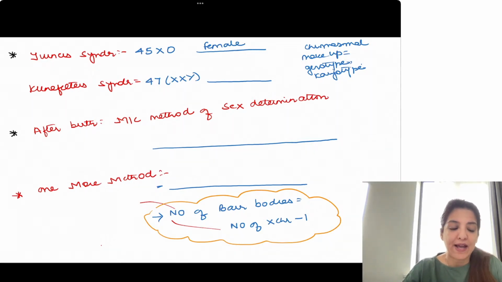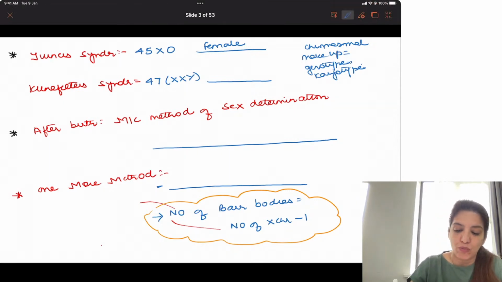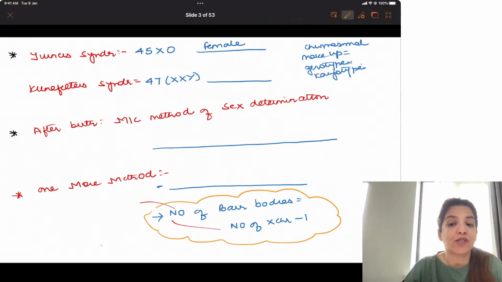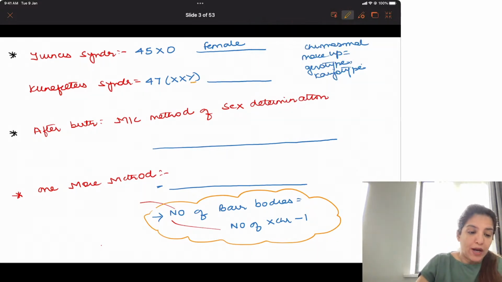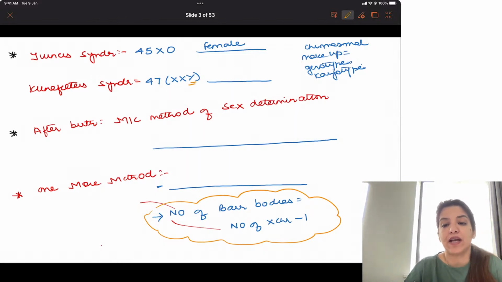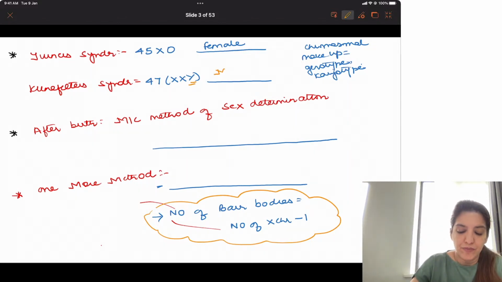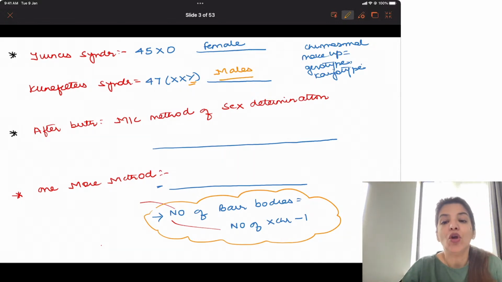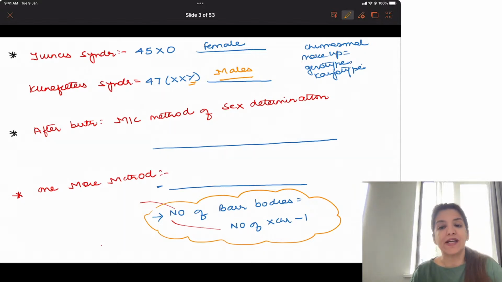Whereas if we look at the genotype or the karyotype of Klinefelter syndrome baby, Klinefelter syndrome is 47XXY. Now because Y chromosome is present in Klinefelter syndrome, they are males. Although they have two X chromosomes, but still we say they are males. Why? Because sex is determined by Y chromosome. Sex is not determined by X chromosome. Clear to all of you?